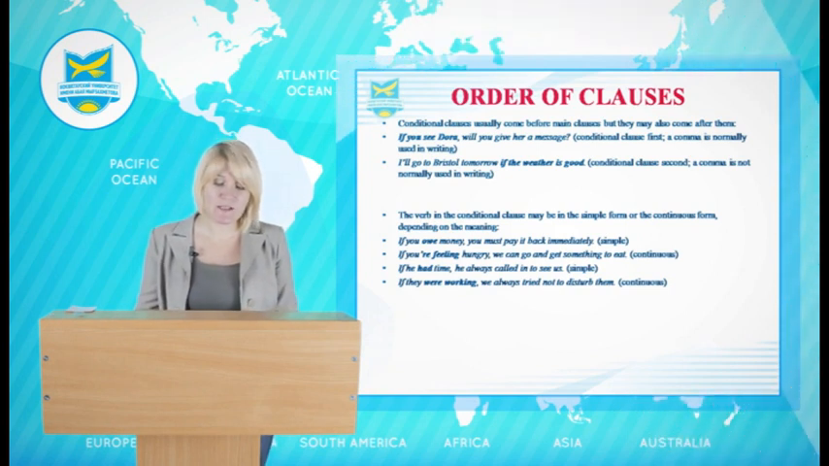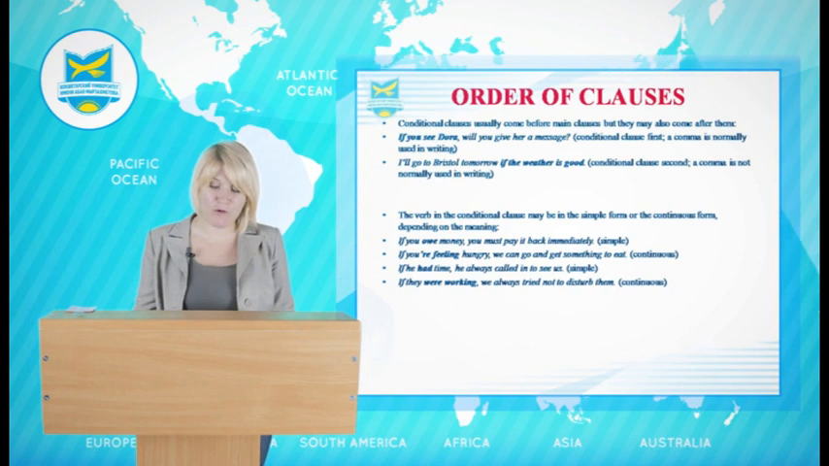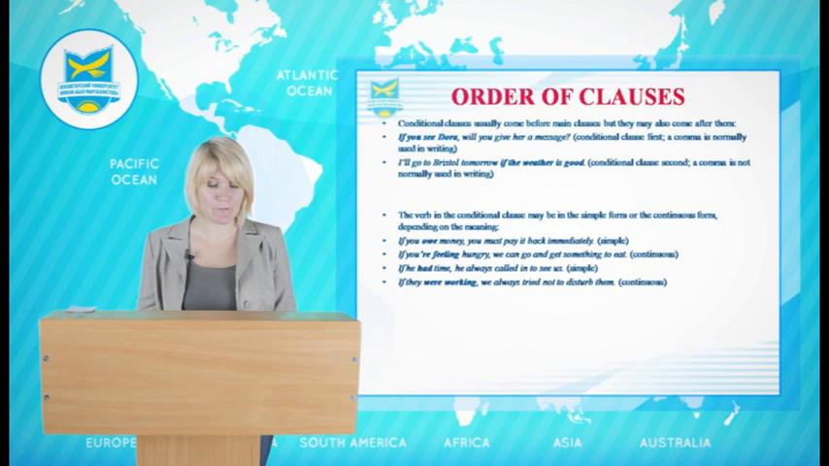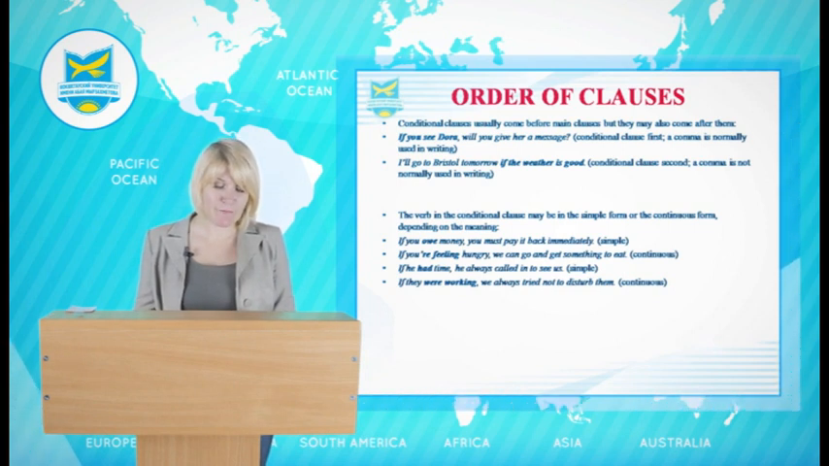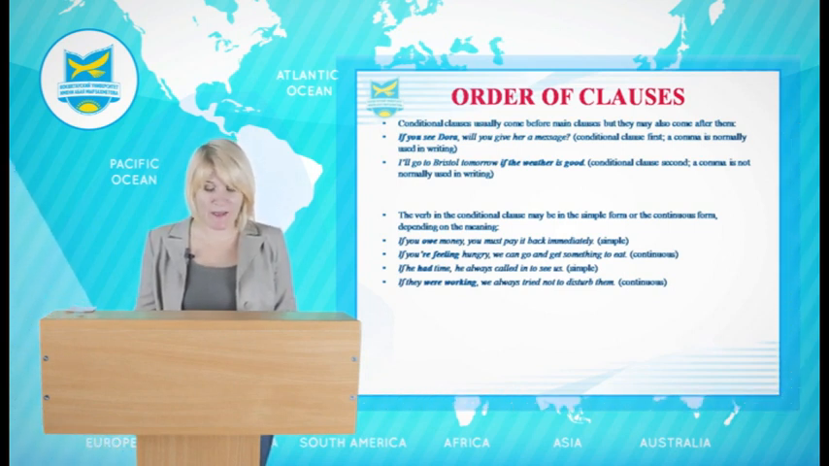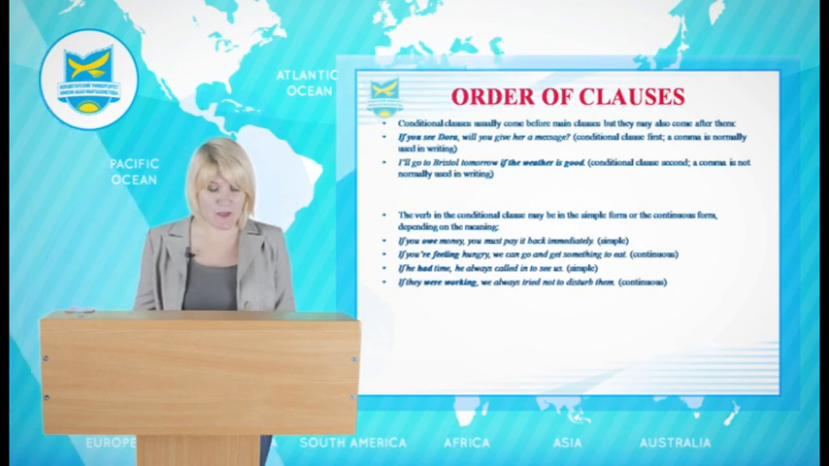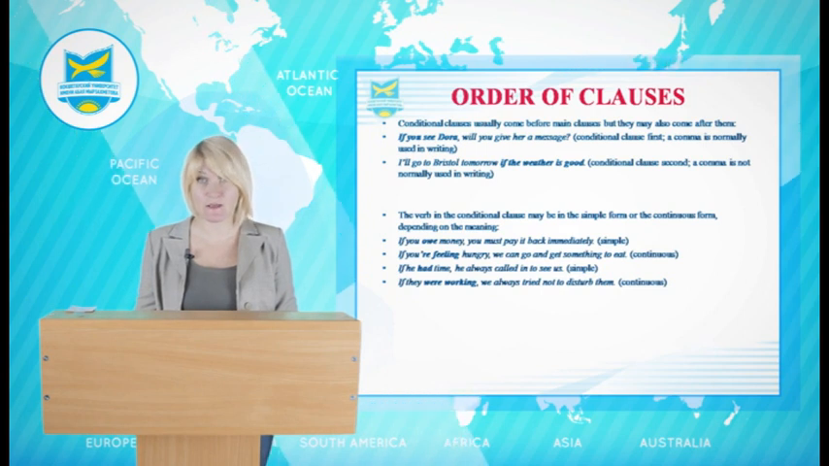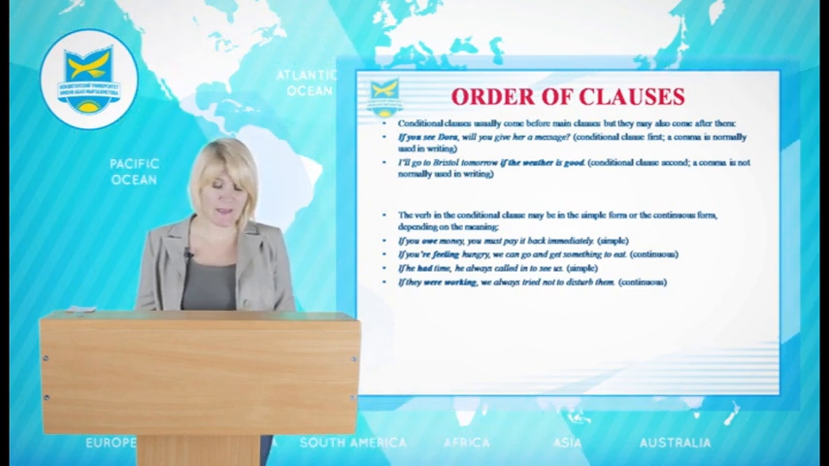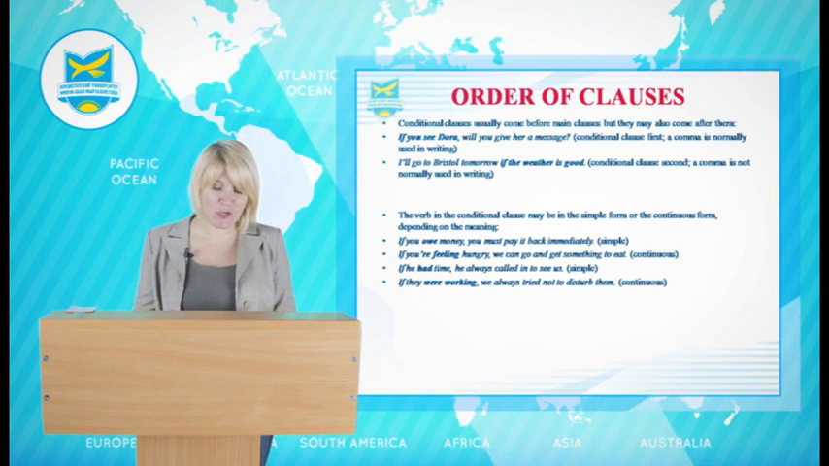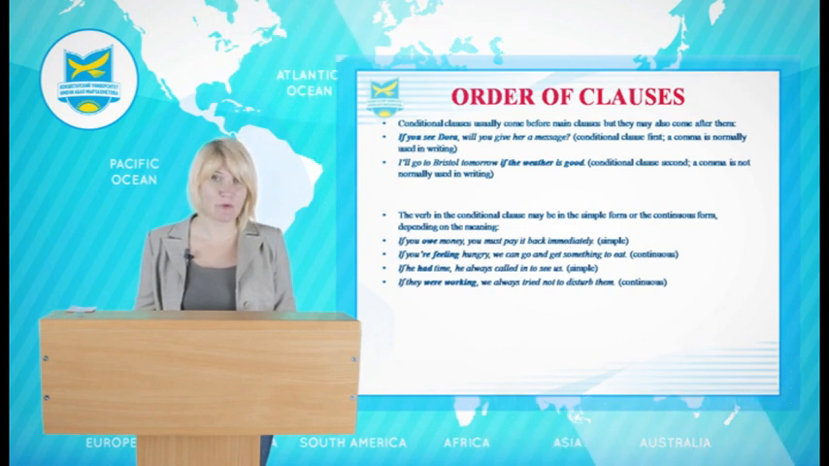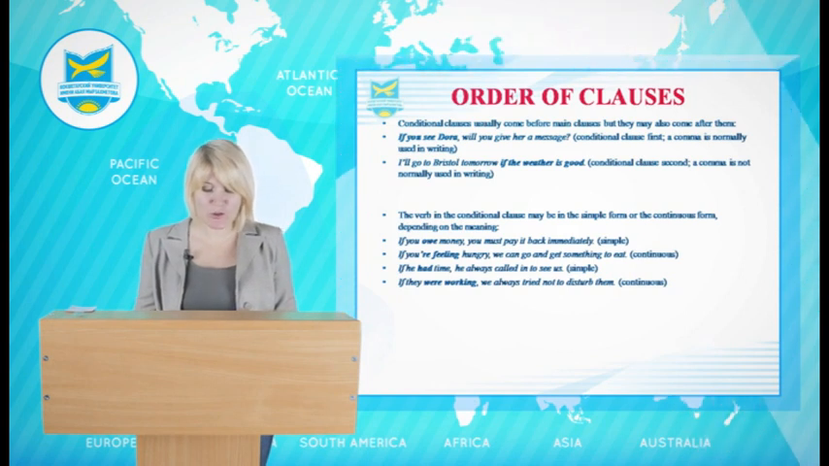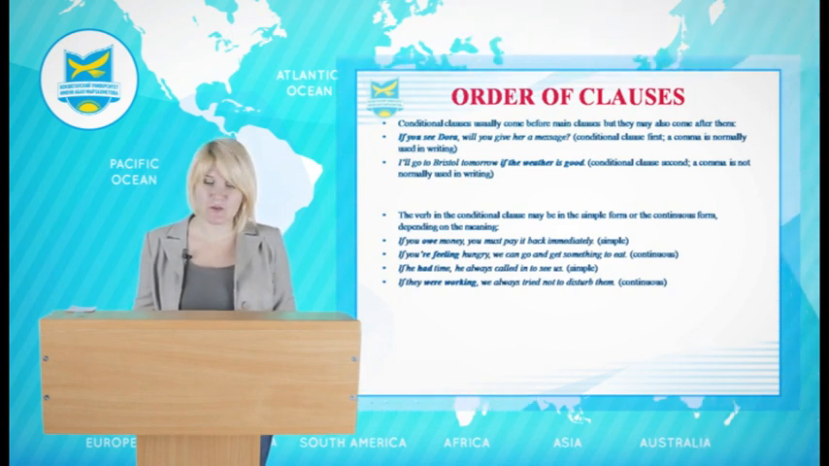The verb in the conditional clause may be in the simple form or the continuous form, depending on the meaning. Firstly, if you owe money, you must pay it back immediately. It's simple. If you are feeling hungry, we can go and get something to eat. It's continuous. If he had time, he always called in to see us. Again, simple. If they were walking, we always tried not to disturb them. Continuous.